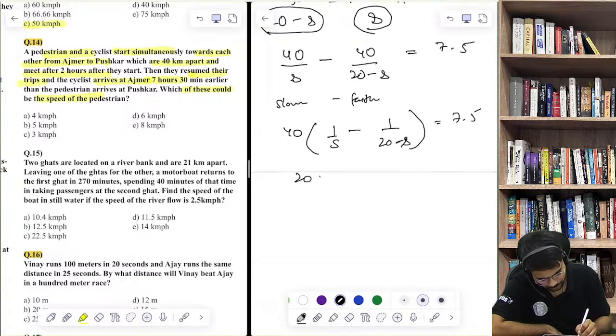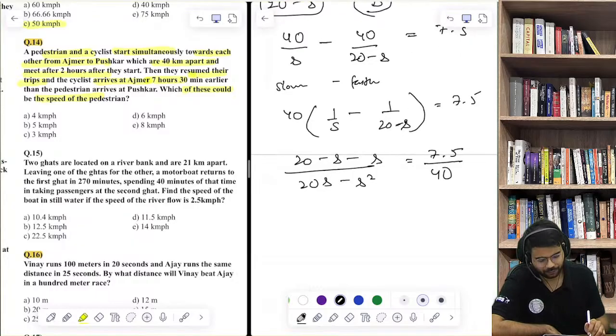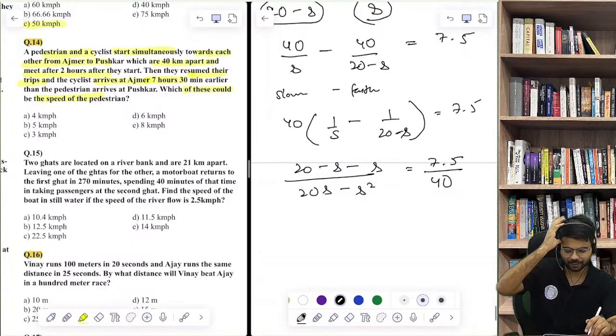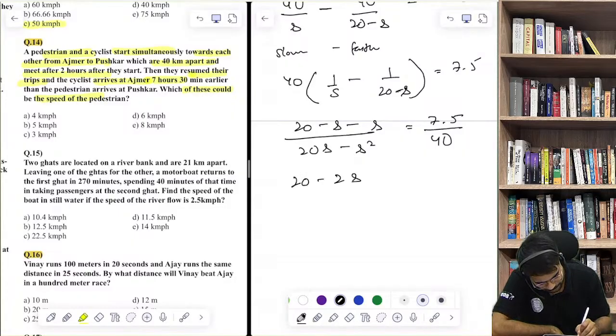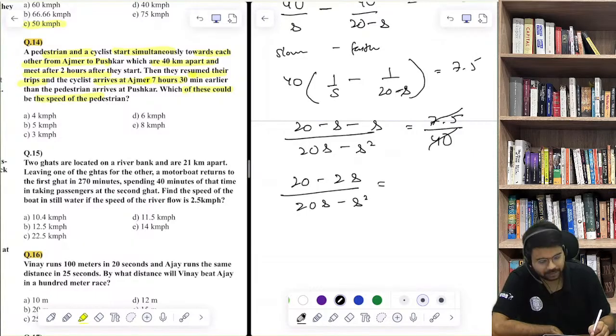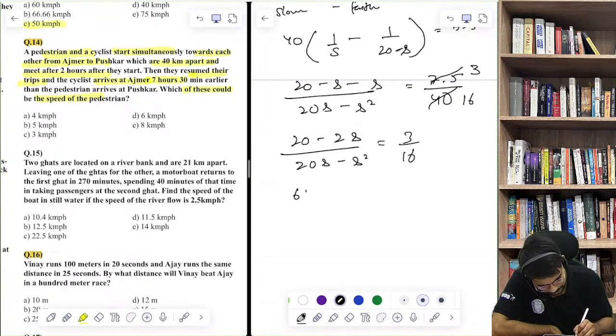So this will be 20 minus s upon 20s minus s square is equal to 7.5 by 40. I have to find the value of s only. So 20 minus 2s upon 20s minus s square. If you simplify this, these both will cancel in the table of 2.5: 2.5 into 3 and 2.5 into 16. So 3 and 16. If you just cross multiply, 60s minus 3s square is equal to 320 minus 320s.